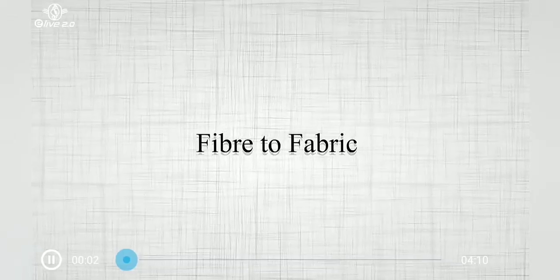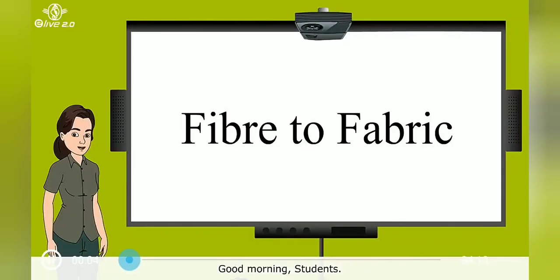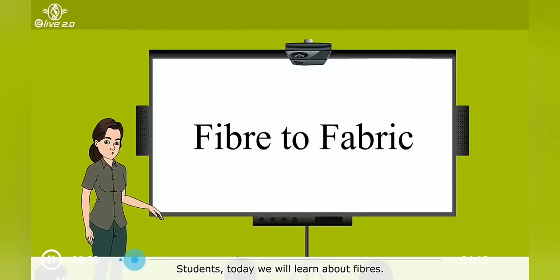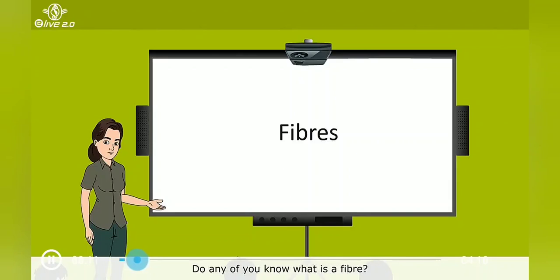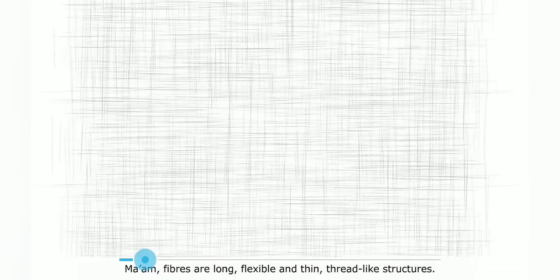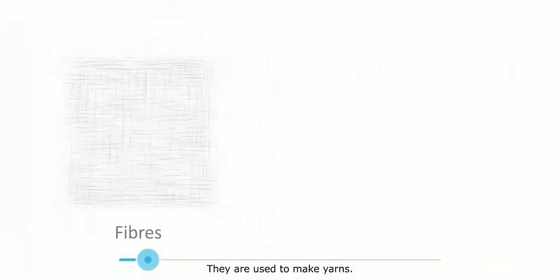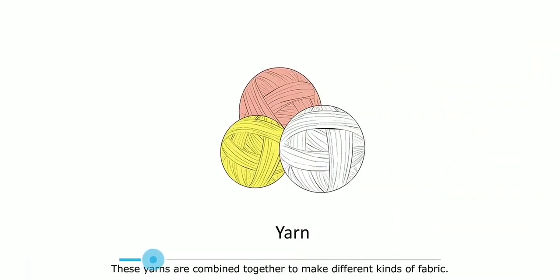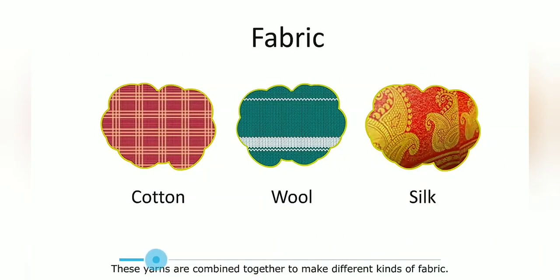Fiber to fabric. Good morning, students. Good morning, ma'am. Students, today we will learn about fibers. Do any of you know what a fiber is? Ma'am, fibers are long, flexible and thin, thread-like structures. They are used to make yarns. These yarns are combined together to make different kinds of fabric.